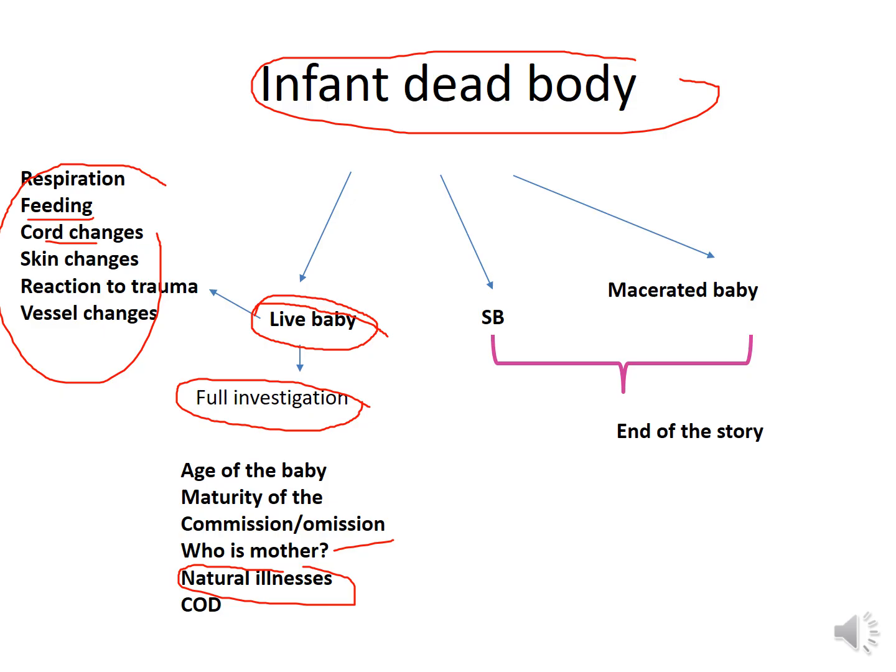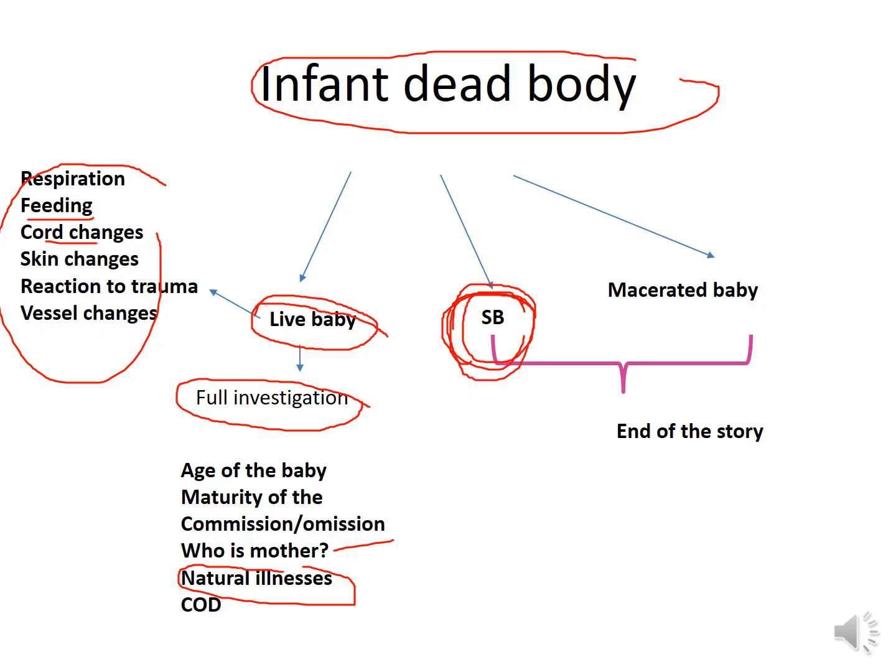All right. And if you can't tell about the live birth, then the next possibility is stillbirth. That means the baby is born as a dead body. That's the meaning of stillbirth, right? There are certain other categories for stillbirth as well. If you can definitely diagnose a stillbirth, that means the end of the story of the investigation towards infanticide.